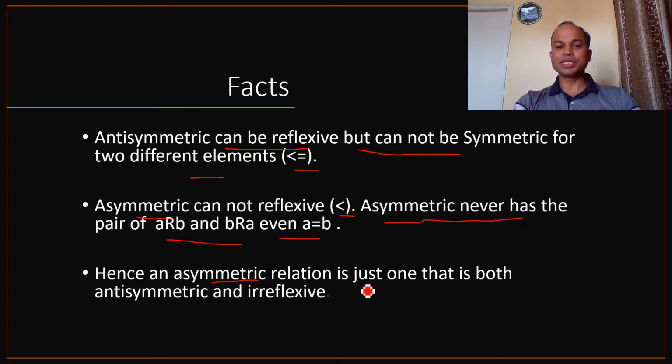Hence, an asymmetric relation is one that is both antisymmetric and irreflexive. I mean, an asymmetric relation is possible if and only if the same relation is antisymmetric and irreflexive. So these are various important facts. I'm repeating these results: if we talk about the less than or equal to relation, then we are talking about the antisymmetric property. If we talk about the less than relation, then we are talking about an asymmetric relation. Based on these relations, we are deriving these important facts.